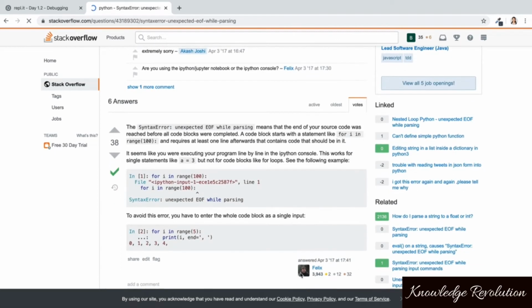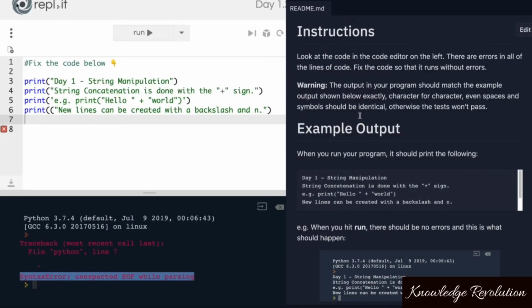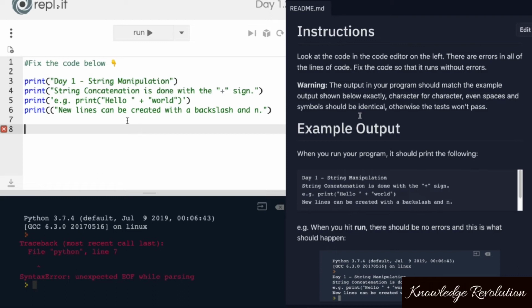So as this person, very kind, Felix, has explained, the syntax error unexpected EOF while parsing means that the end of your source code was reached before all code blocks were completed. What is a code block? Well, this is a code block because it's a print function, it has a beginning, and it has an end. But what does this line not have?